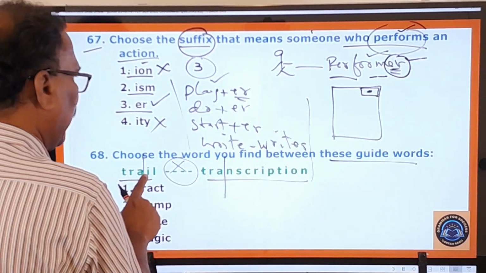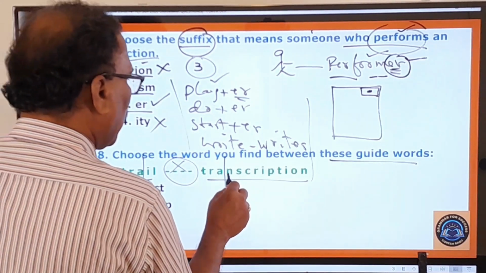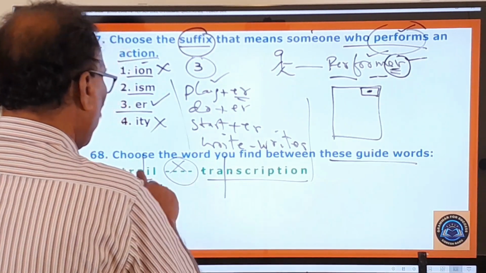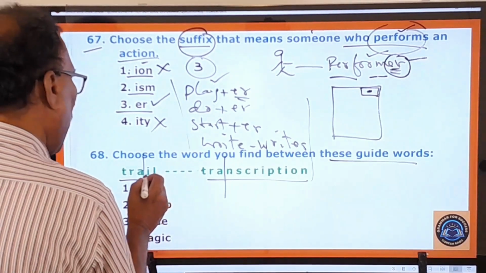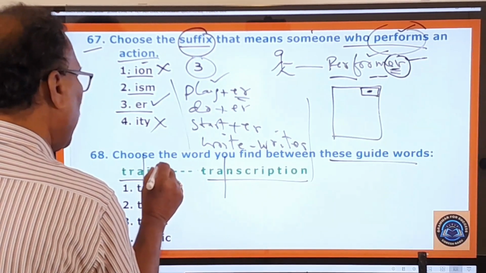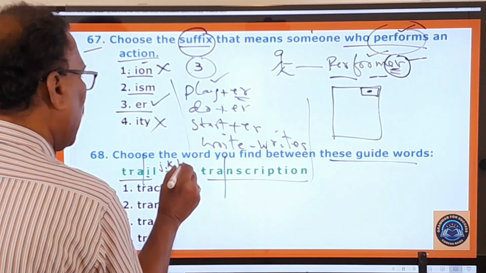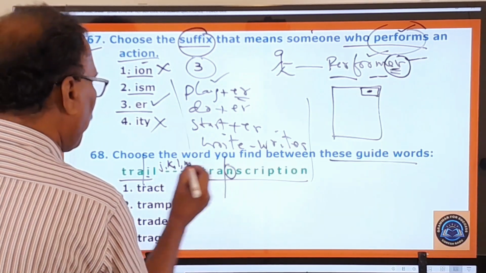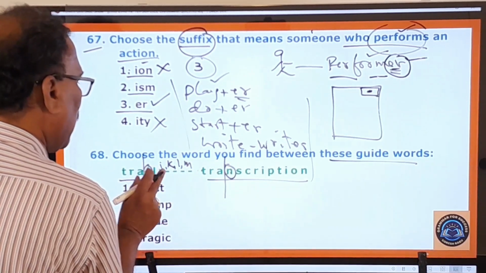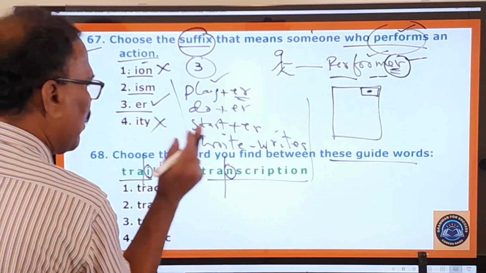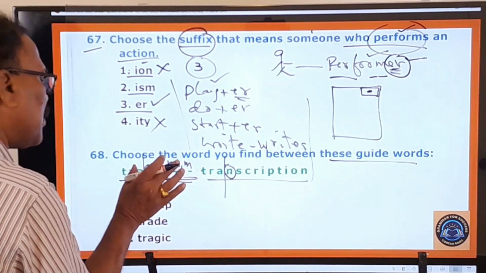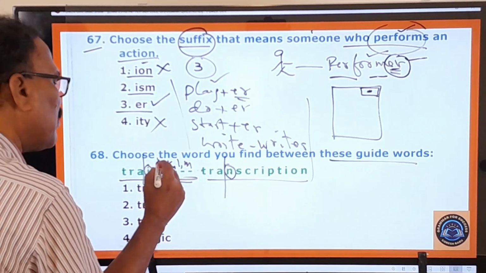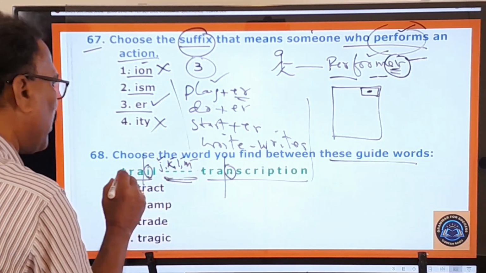After TRA, I is there. After TRA, N is there. So what are the letters between them? I, J, K, L, M, N. So the words between these two guide words must have J, K, L, M after TRA.